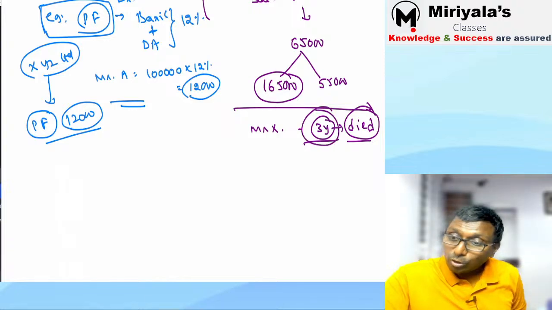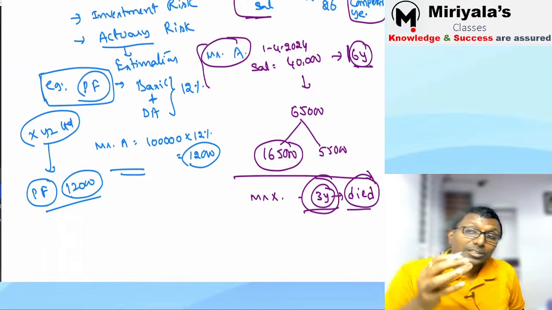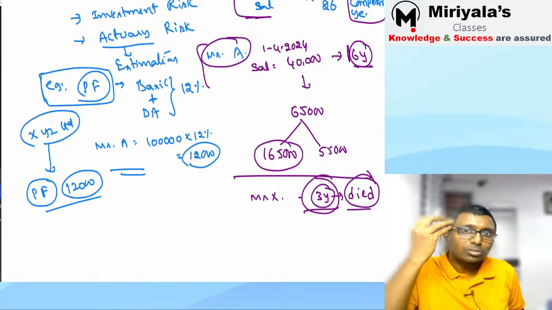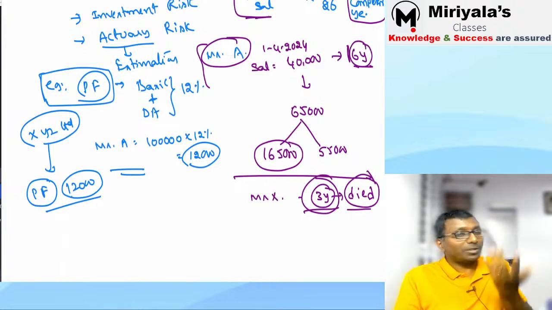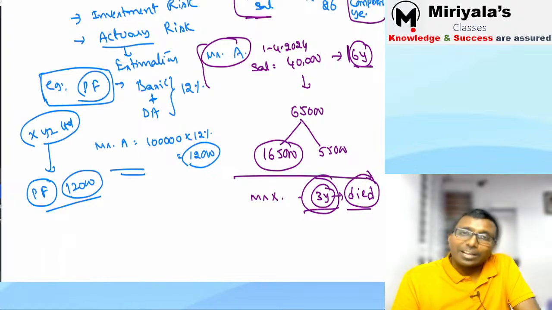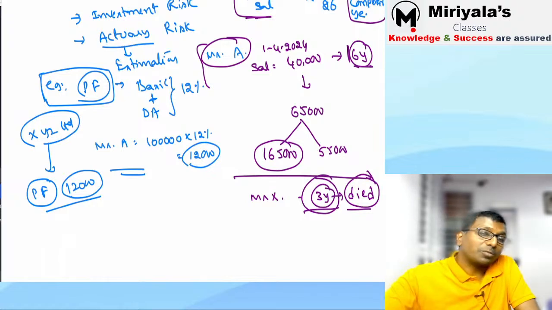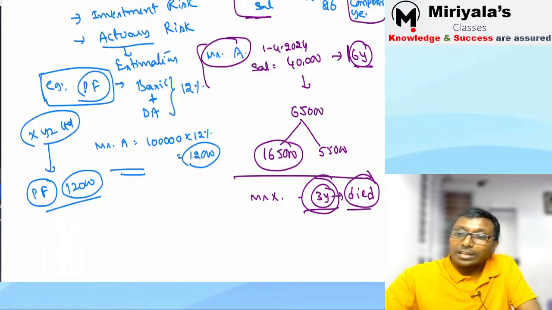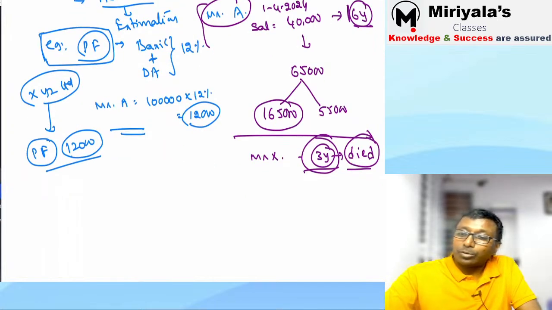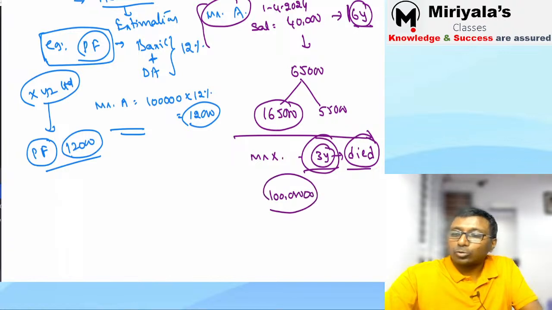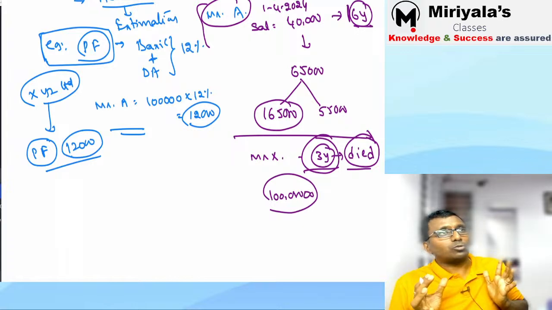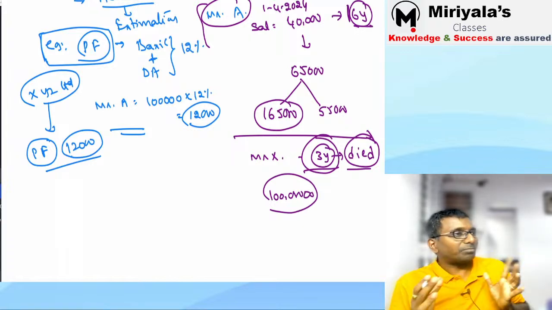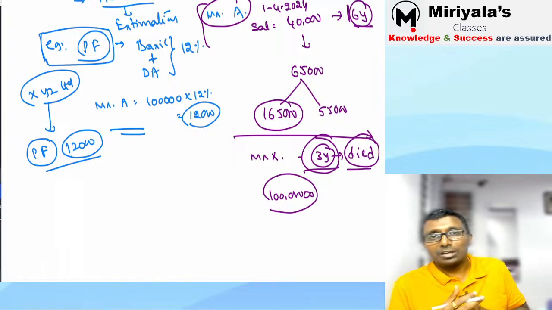So out of 10 lakh employees, how many may die? You are supposed to imagine that also. Even though they did not complete 5 years, you may still end up paying the gratuity for them. That also you are supposed to take into account. Next, suppose I'm thinking 1 crore rupees of gratuity I may need to pay for all these guys together. 1 crore rupees you are supposed to pay. All of a sudden, many people come and say, sir, I want to leave now.